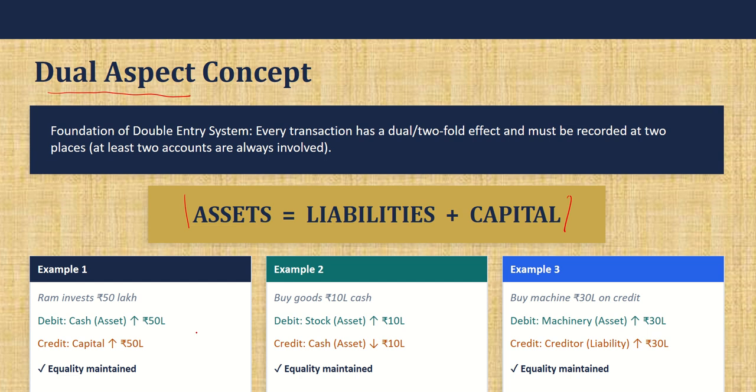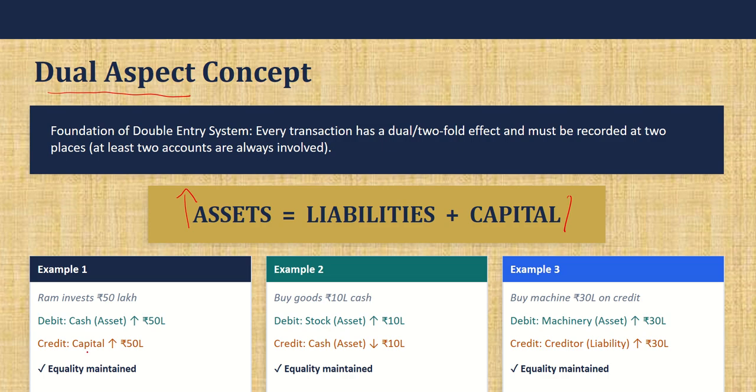Now I'll give you a few examples where you can understand. First example, Ram invests 50 lakh in his business. So what will happen? He will debit cash. There will be an increase in the cash of the business, right? Which is an asset. An asset will have a debit balance. So there will be an increase in his assets.